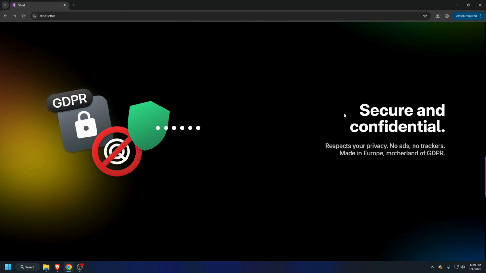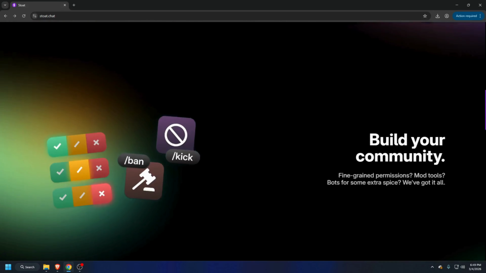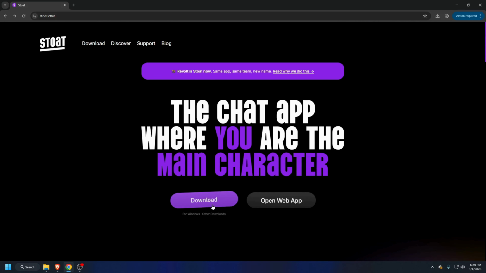And this is the main feature that I like the most. It is secure and confidential, which means no ads, no trackers, and it is made in Europe, the motherland of GDPR, or the General Data Protection Regulation. You can use the software by downloading the main app on their server or opening it via the web app.